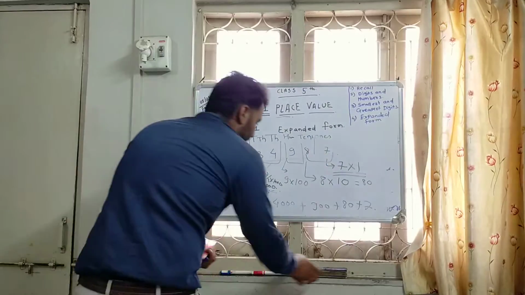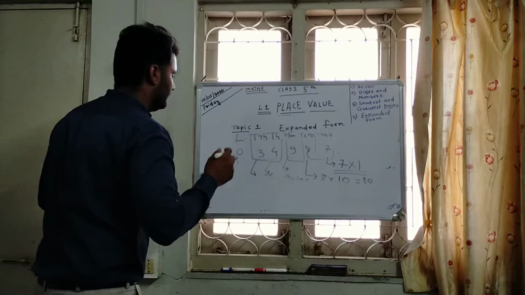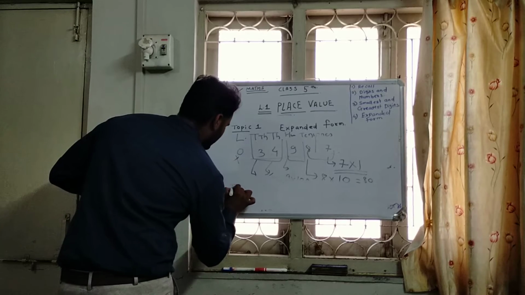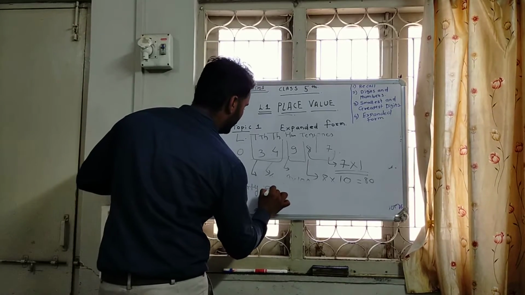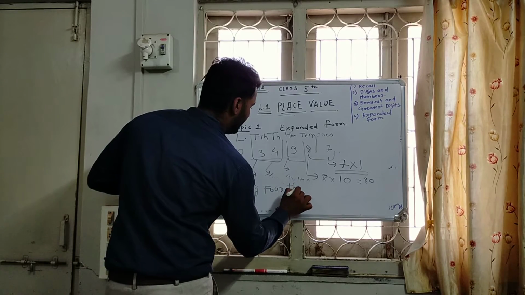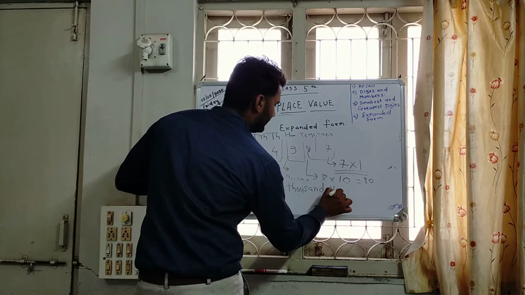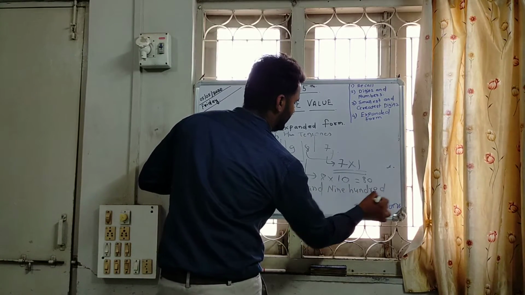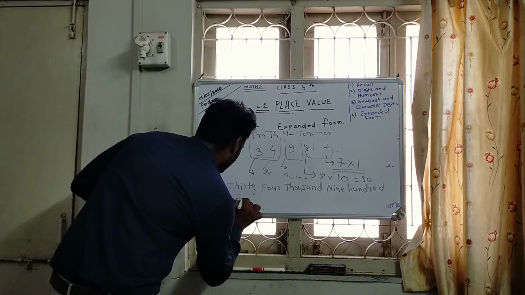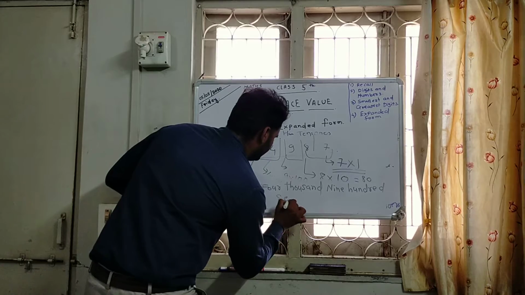So I am going to write the number here in words: thirty-four thousand, nine hundred eighty-seven.